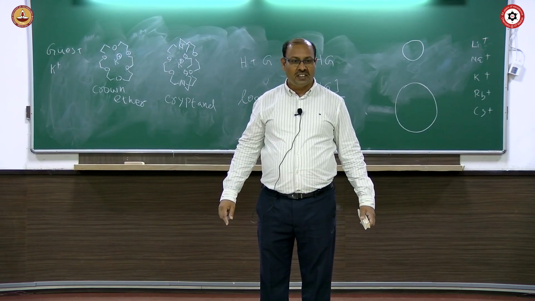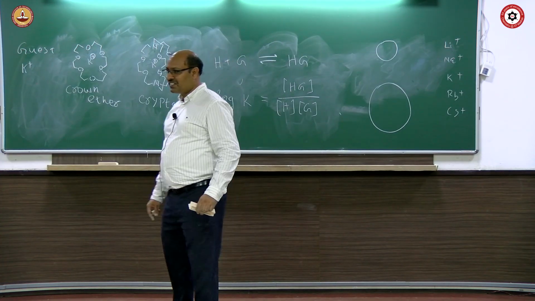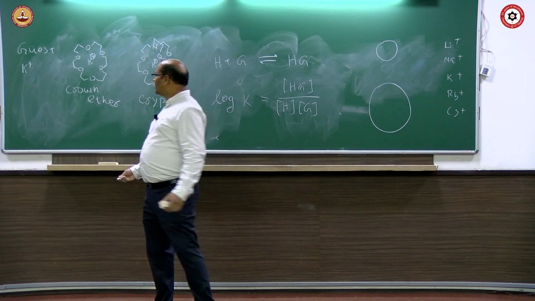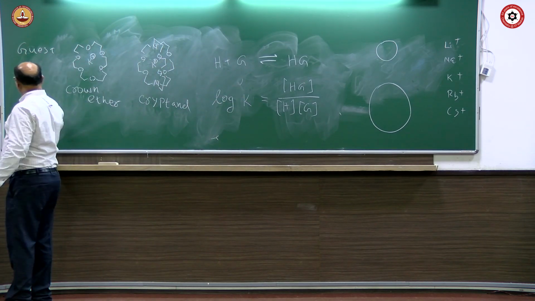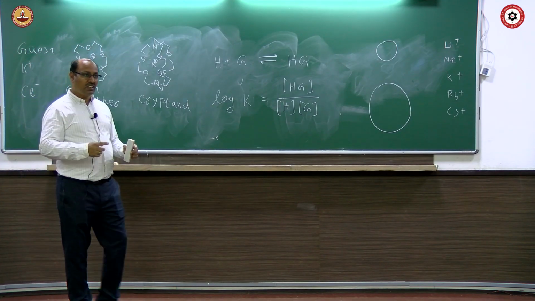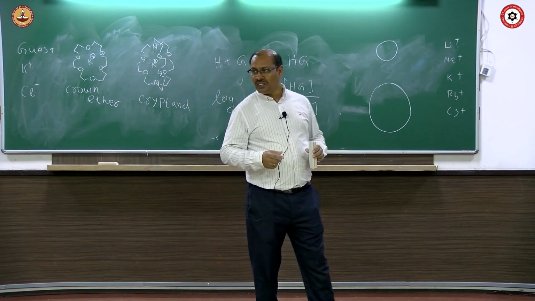The guest is anion, for example Cl minus. Cl minus can be a guest where the host is capable of binding anion. There are host molecules which can bind anion.